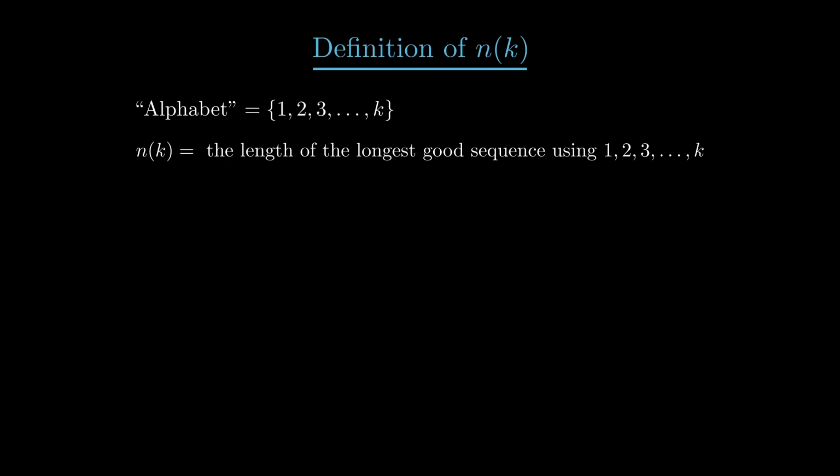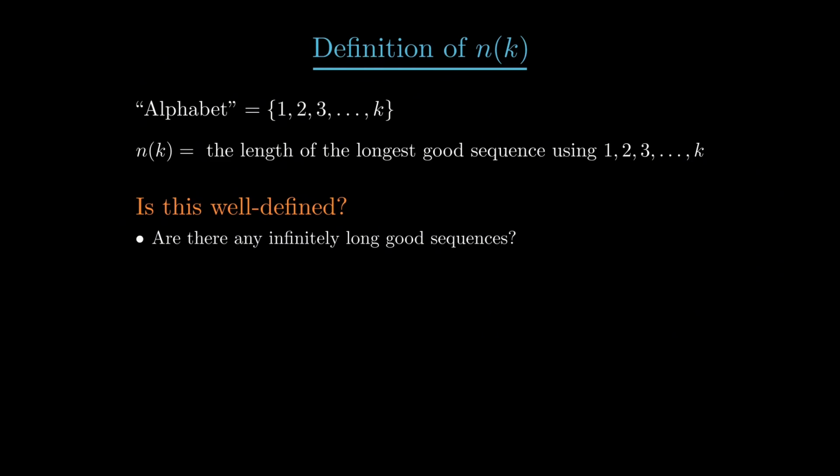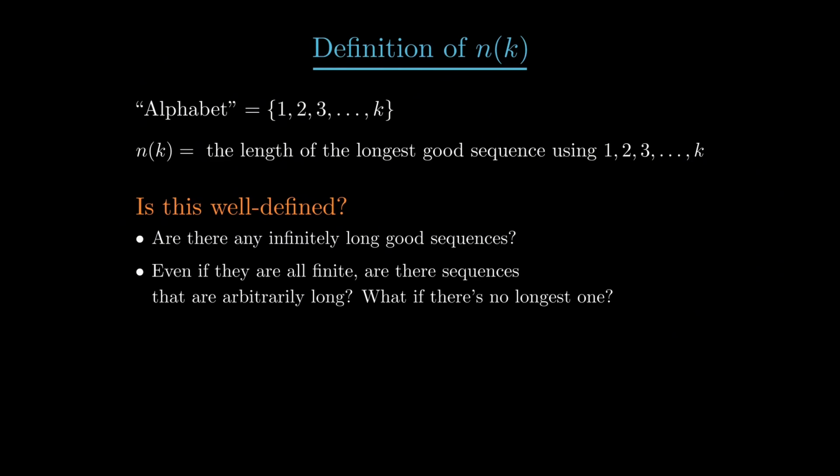It's not clear that this is well defined. The longest good sequence, for all we know, could be infinitely long. And even if there are no infinitely long good sequences, there could be arbitrarily long ones. So maybe there's a good sequence of length 100, another of length 1000, and another of length 10,000, and so on. Our first big result is that there are no infinitely long good sequences.